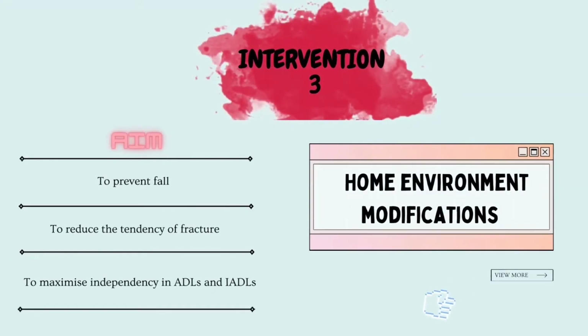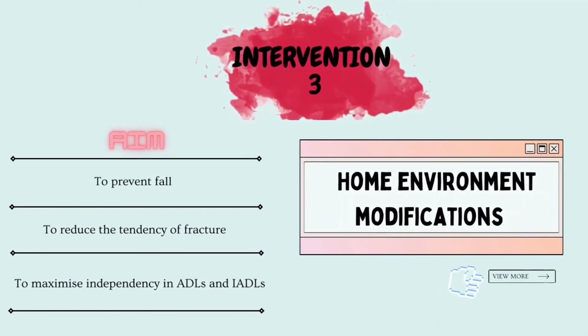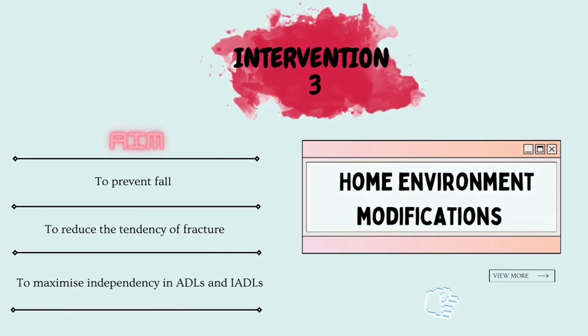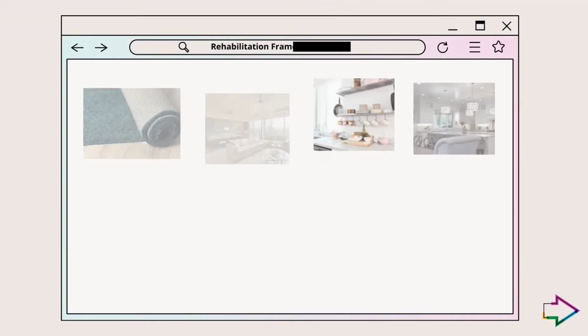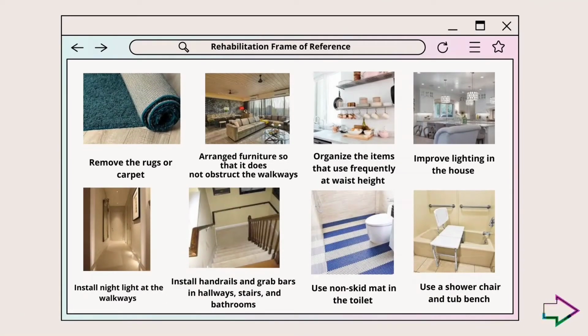Home environment modification is another intervention for osteoporosis. The aims are to prevent falls, to reduce the tendency of fracture, and to maximize independence in ADL and IADL. This intervention uses the rehabilitation frame of reference. The modifications that can be done are: remove the rugs or carpet, install nightlights at the walkway, arrange furniture so that it does not obstruct the walkways, install handrails and grab bars in the hallways, shower, and bathroom. Organize items that are used frequently at waist height, use a non-skid mat in the toilet, improve lighting in the house, and use a shower chair and tub bench.